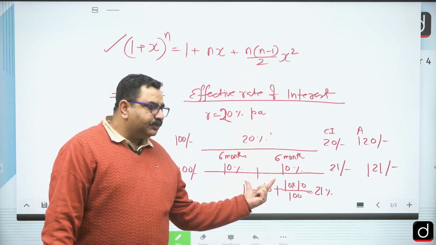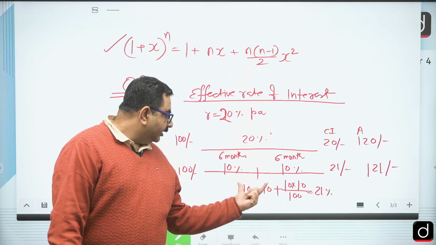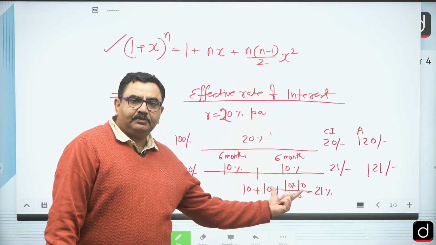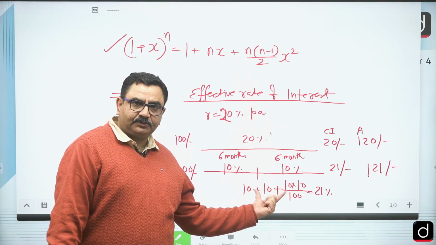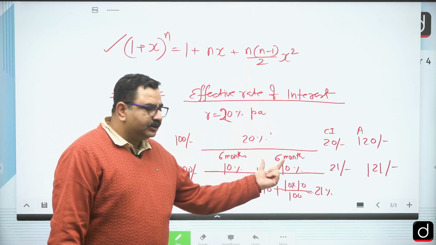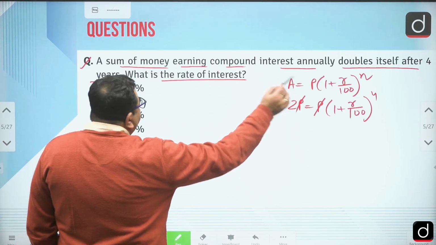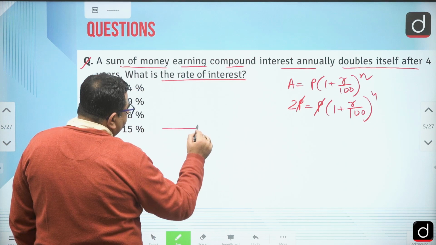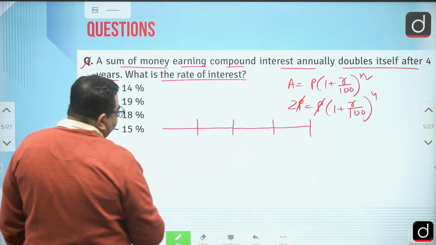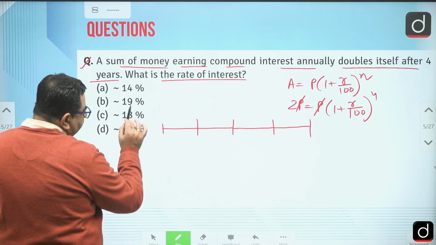So on this particular thing you also have to work. This is successive percentage change, which I have discussed in the classes also: A plus B plus AB by 100 in percentages. Now can we make use of the same thing? Here one time period is 6 months, but there are 4 years. So can I say there are 4 time periods? And in every time period the rate of interest is this.